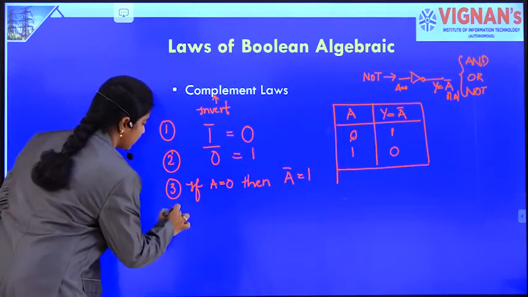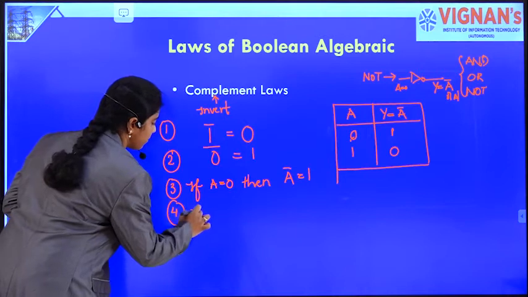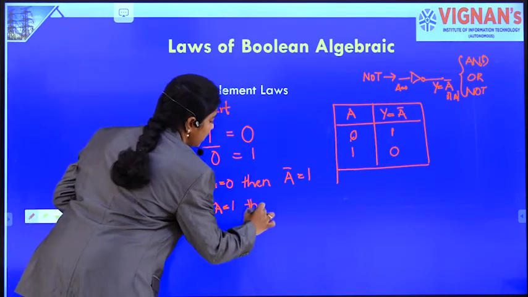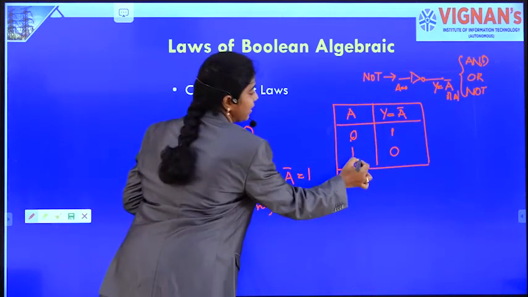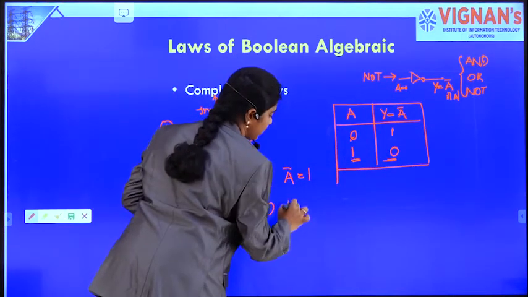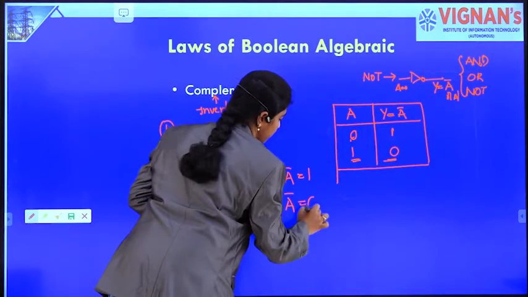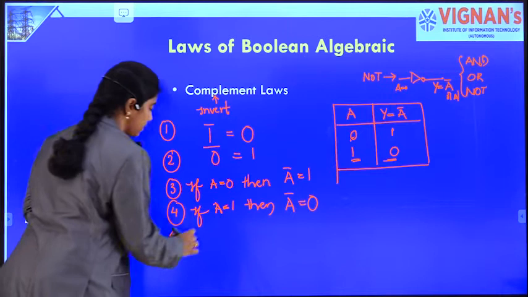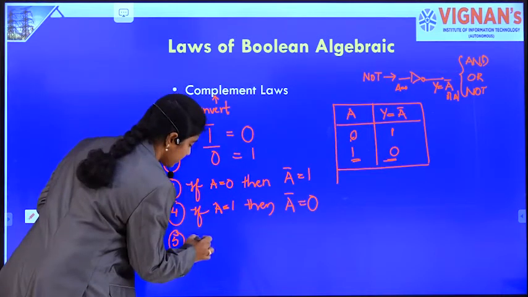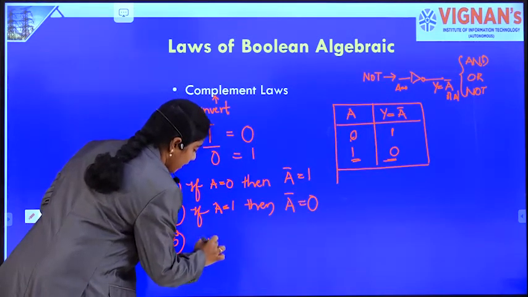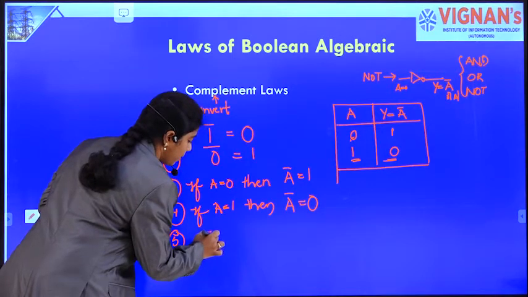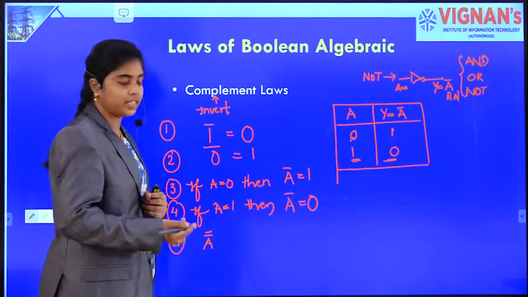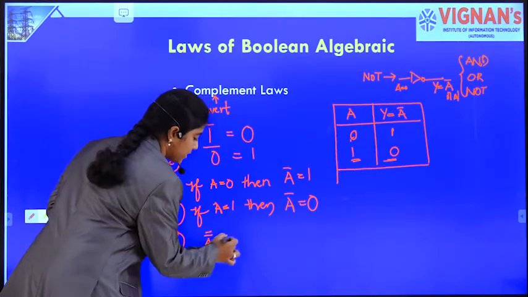And the fourth law is if A is 1, then A's complement is 0. And the last and important law of complementation is A double bar, or double complementation of any variable or term is the variable or term itself.